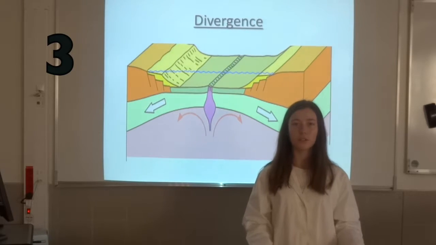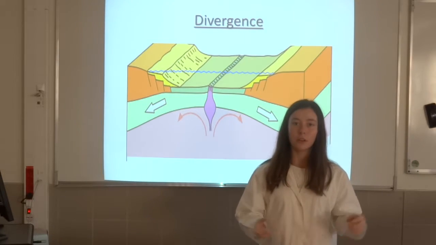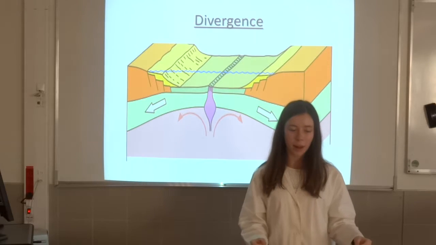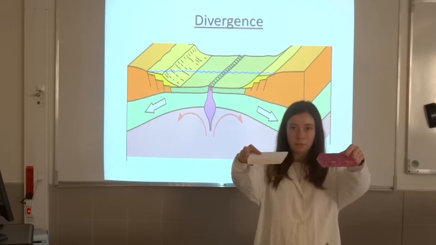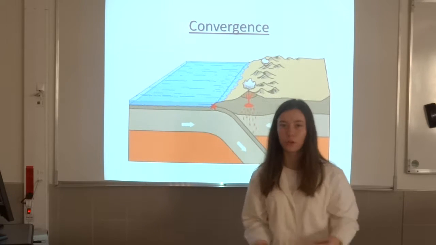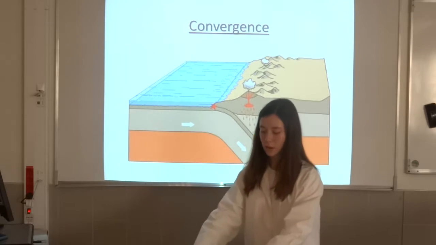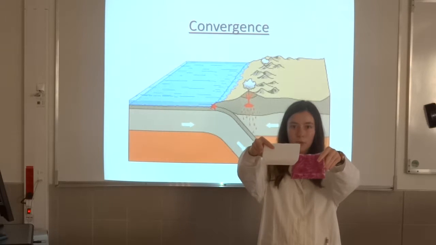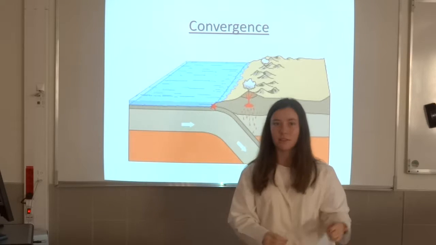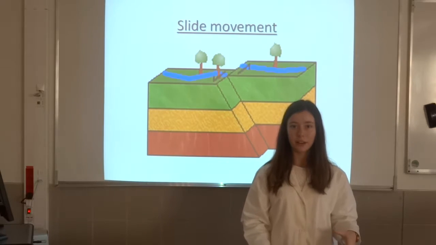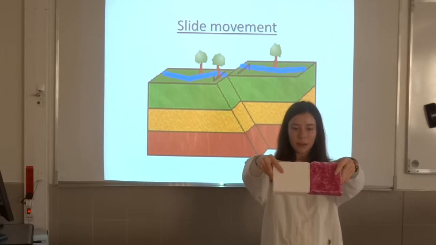There are three movements, which are the divergence, the convergence, and the slide movement. The divergence is the remoteness of two plates which forms a gap between them, like that. The convergence movement brings the oceanic plate to plunge under the other plate. So, as you can see, the pink one is under the other one. And finally, the slide movement is defined by two plates moving side by side. So, this is how it looks.